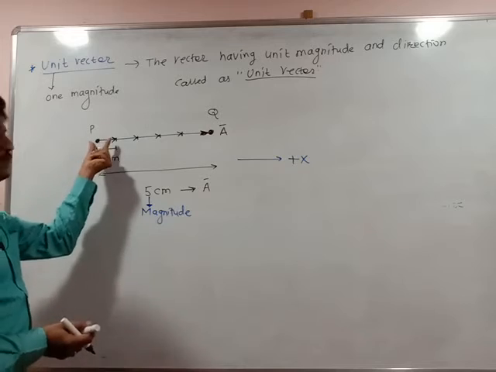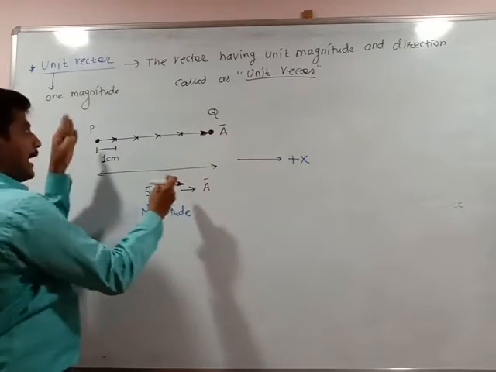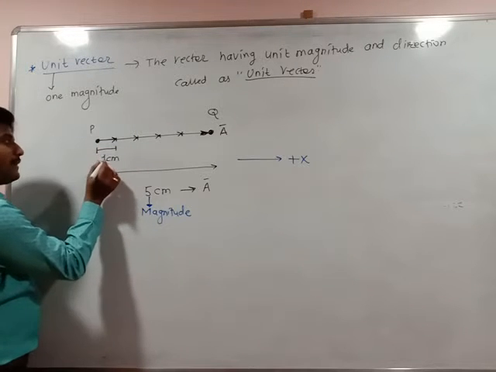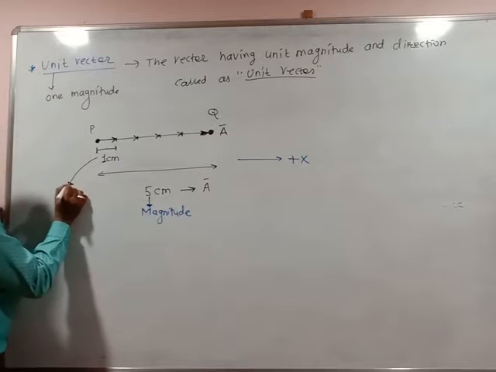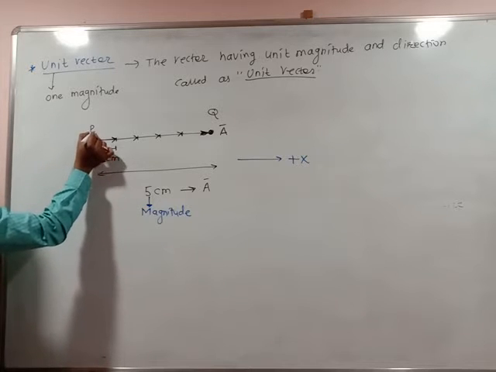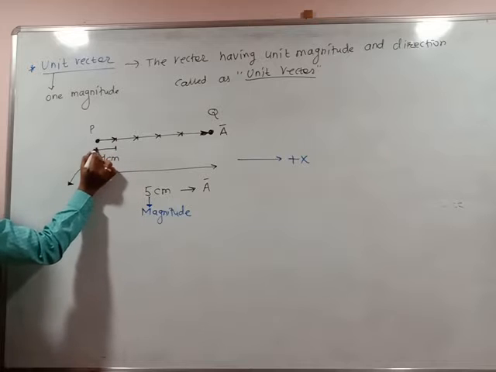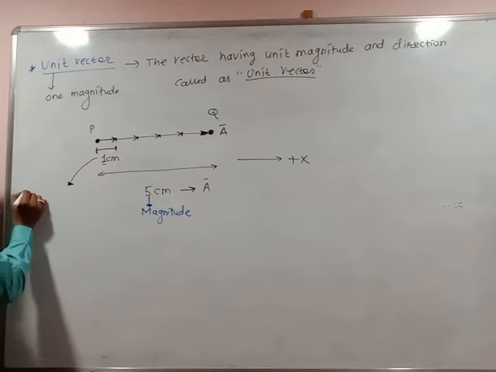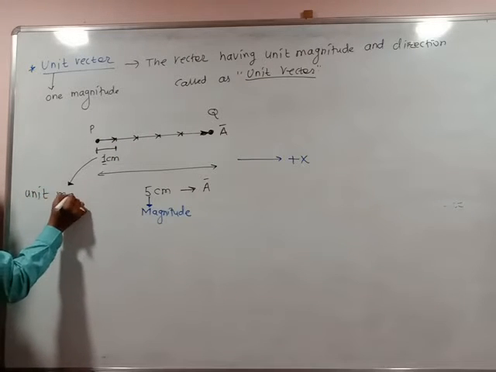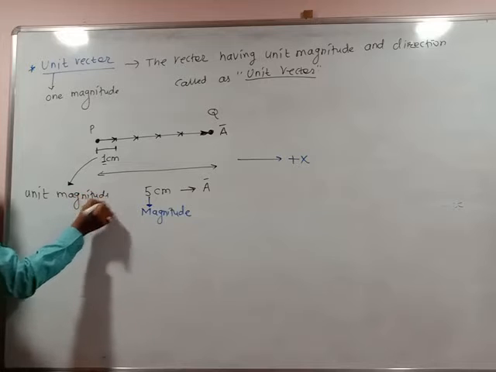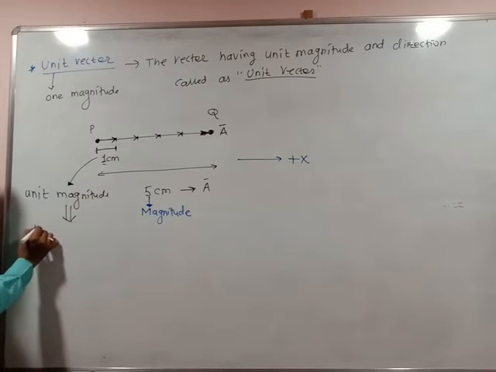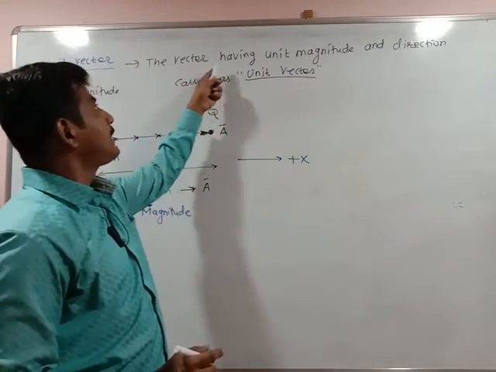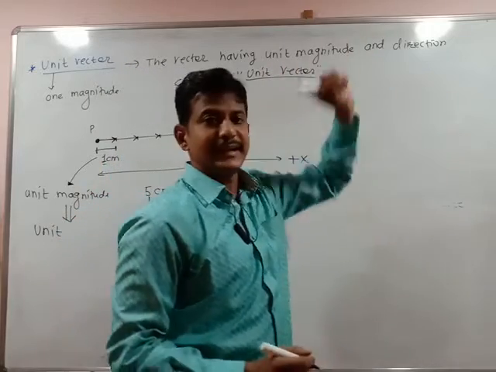So out of the total vector a bar, I have divided the vector into the smallest vectors. The small vector has a magnitude of 1 centimeter. So this vector, starting from position P to this end, has unit magnitude, meaning 1. This vector I can call a unit vector because its magnitude is unit. That is the definition: the vector having unit magnitude and direction.